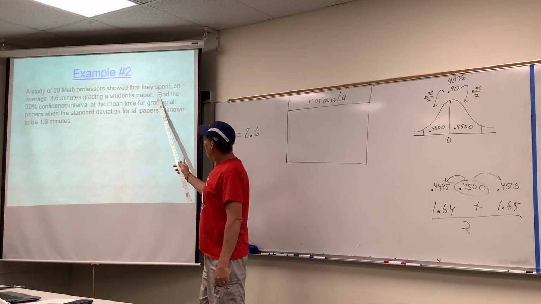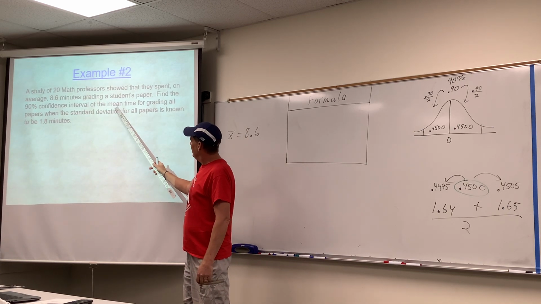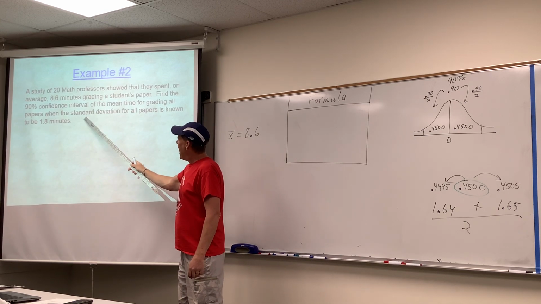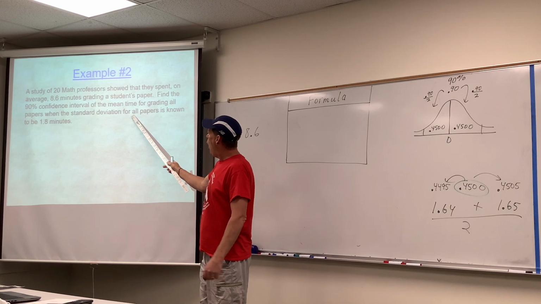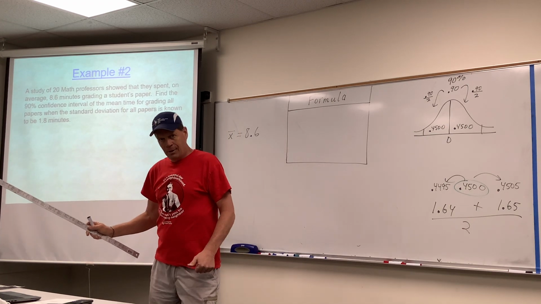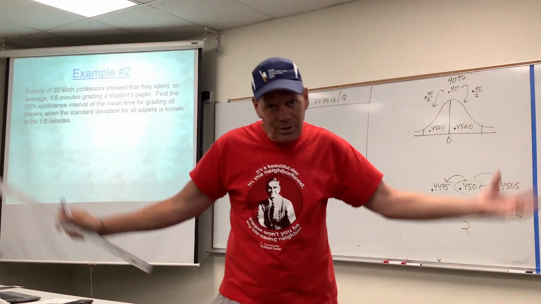And here we go. Find the 90% confidence interval for the mean for grading papers when the standard deviation for all papers.